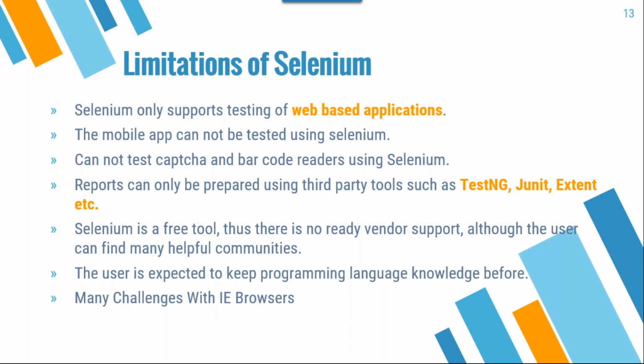Reports can only be prepared using third party tools. By using Selenium alone, we cannot produce output in a report format. We always depend on third party tools like TestNG. We need to use TestNG to generate reports, Extent reports, JUnit reports. Selenium output always comes in the console, you know, right? Once you execute the script, you will see the output at the bottom in the console only, not in a report format. So that is a main disadvantage, and that's the reason we always use TestNG.